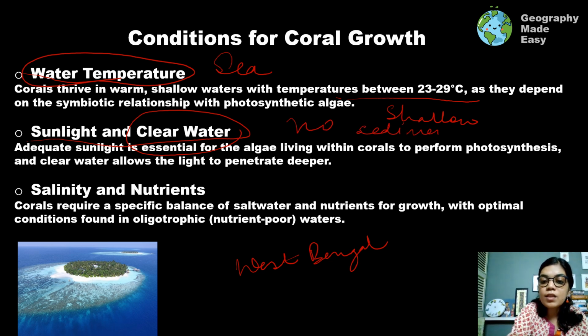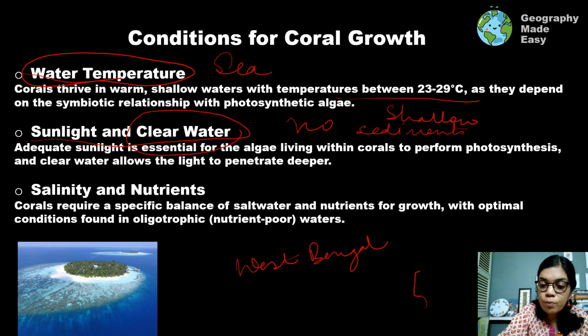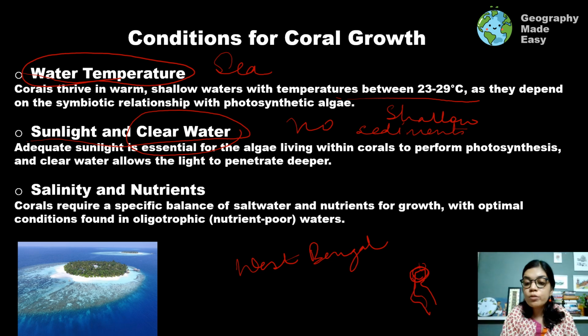A huge amount of sediment enters the Bay of Bengal, from the Ganges and the Brahmaputra, as well as the different rivers flowing from the Deccan Plateau. Coral cannot survive in that case because the sediment blocks the coral polyps and their tentacles, and they will not be able to do photosynthesis, hence they cannot survive.